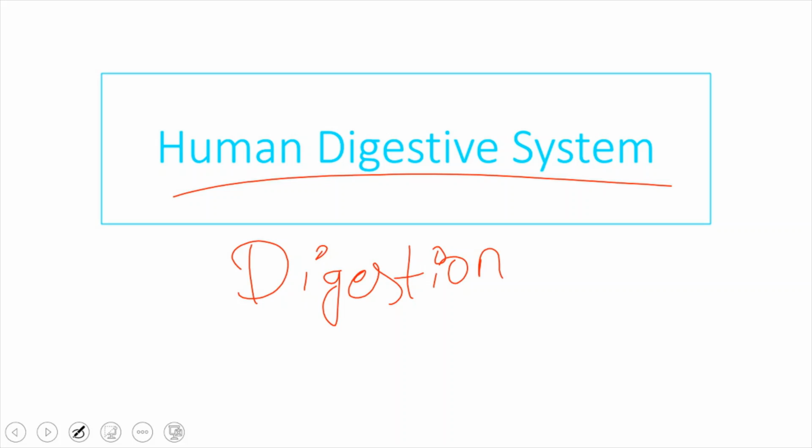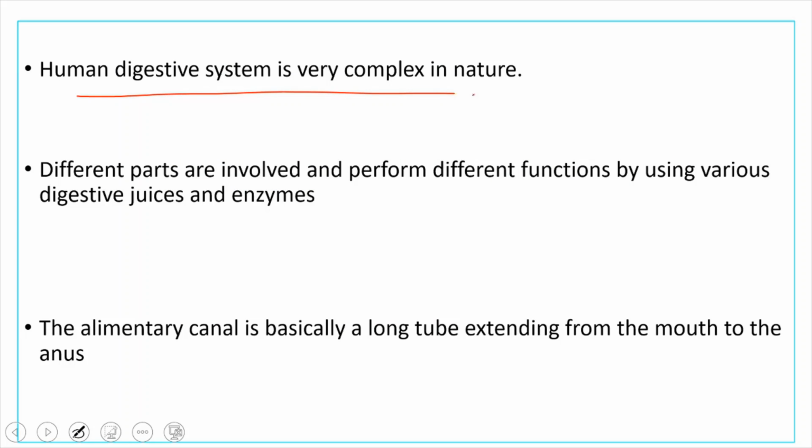So we are discussing human digestion. The human digestive system is very complex in nature. Different parts are involved to perform different functions by using different digestive juices and enzymes. The digestive system is generally called the alimentary canal, and we also call it the gut. It's a long tube which contains different parts, which starts from mouth and ends with anus.